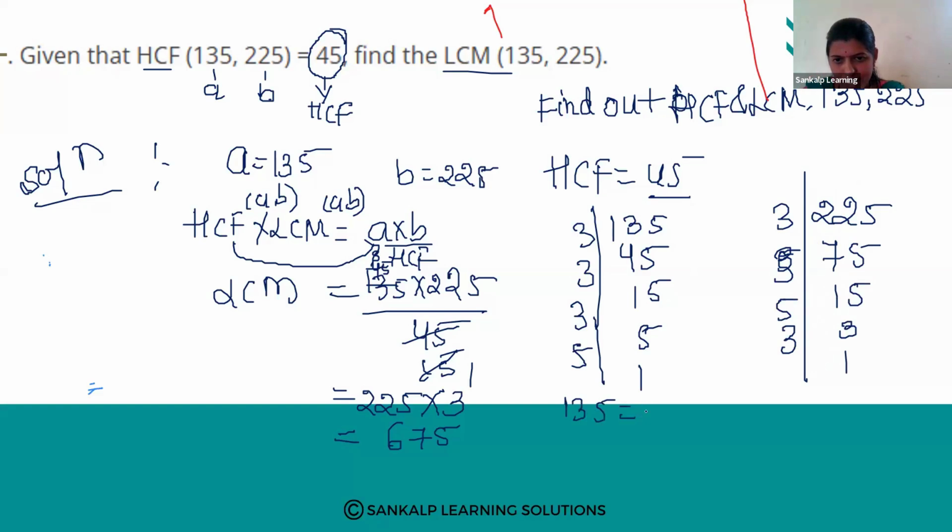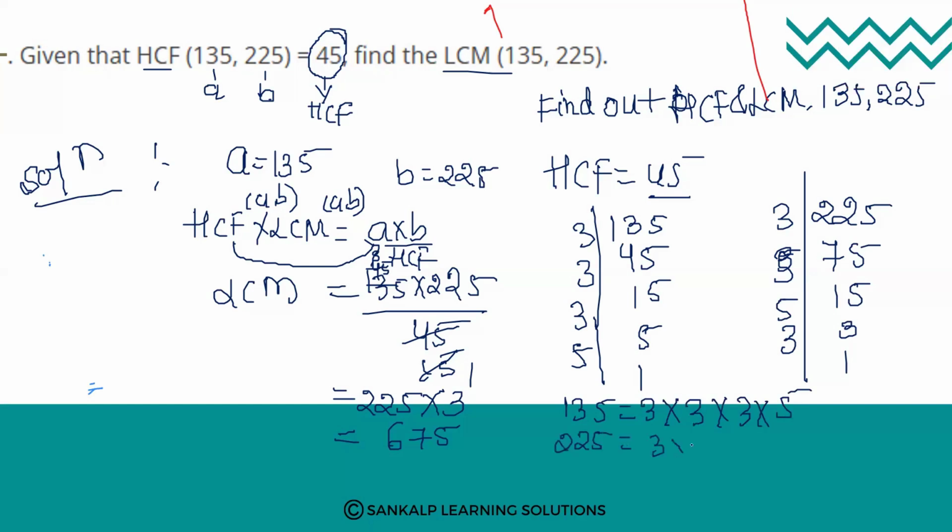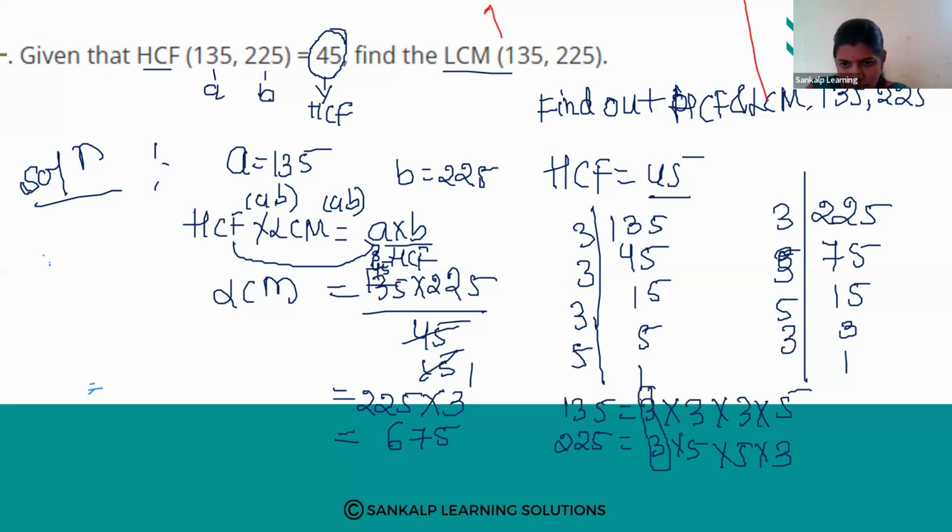135 is equal to factors 3 into 3 into 3 into 5. Right? Next, 225 factors, what are they? 3 into 5 into 5 into 3. Yes. So which number is common here? 3 is common. Next, here also 3 is there and here also 3 is there. Right? Here also 5 is there and here also 5 is there. So what is the HCF? HCF is equal to 3 into 3 into 5. So 3 3s are 9. 9 5s are 45. Yes, HCF 45 came.